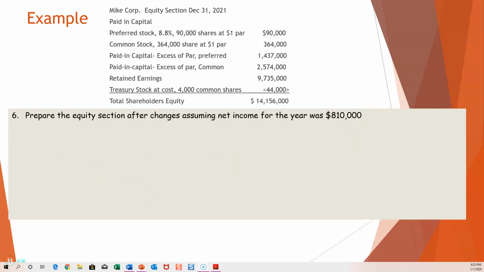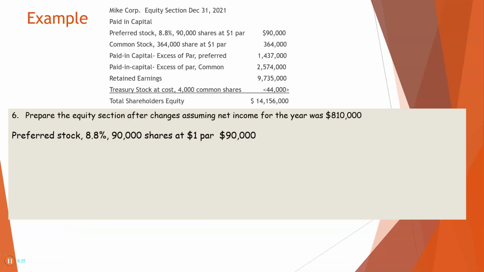Now we're going to go through and prepare our section of our stockholders' equity based on all the changes that have occurred. And in addition, we had net income of $810,000. So, preferred stock didn't change because we didn't do anything there.